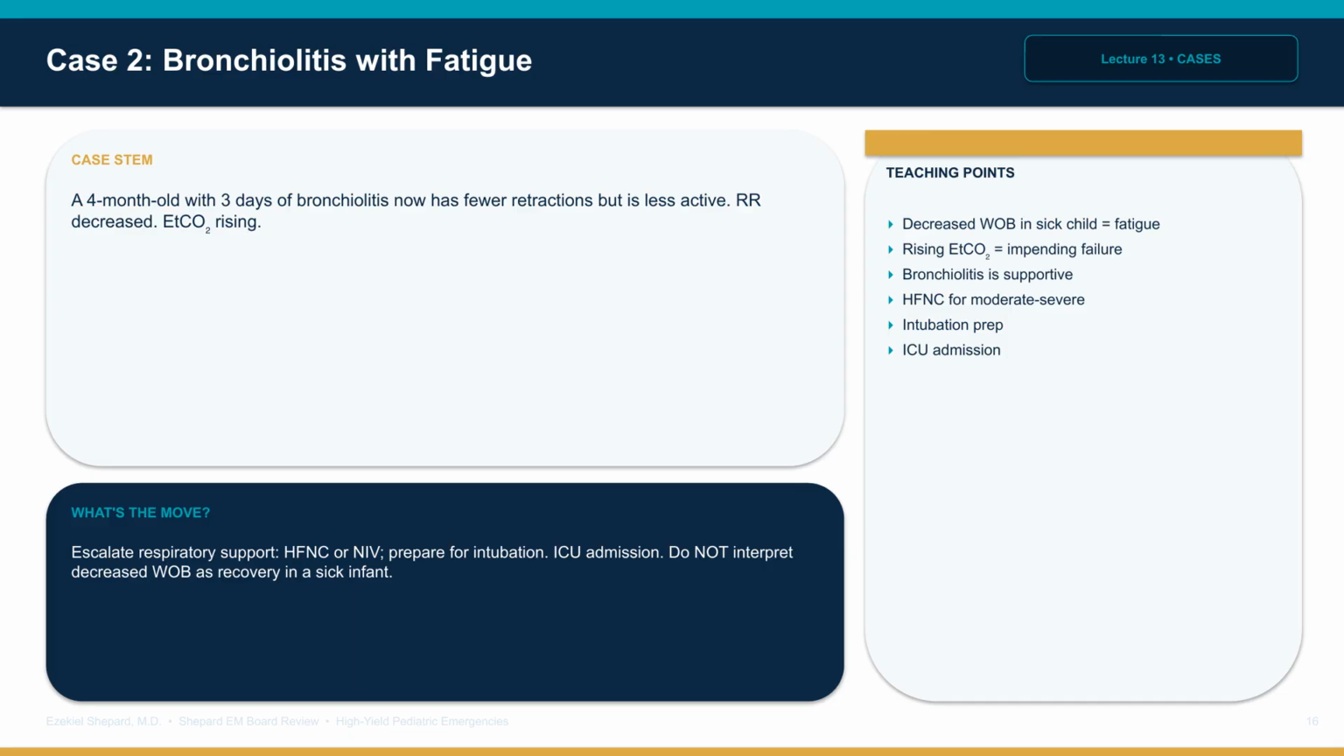Case 2. A 4-month-old with 3 days of bronchiolitis now has fewer retractions but is less active. Respiratory rate has decreased. End-tidal carbon dioxide is rising. This is not improvement. This is fatigue, an impending respiratory failure pattern in pediatrics. Escalate respiratory support. High-flow nasal cannula or non-invasive ventilation. Prepare for intubation if failing. ICU admission. The board trap is interpreting decreased work of breathing as recovery in a sick infant.